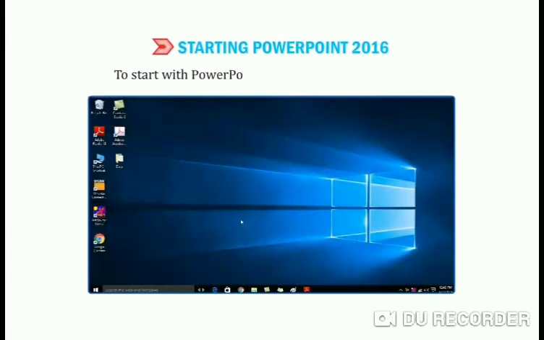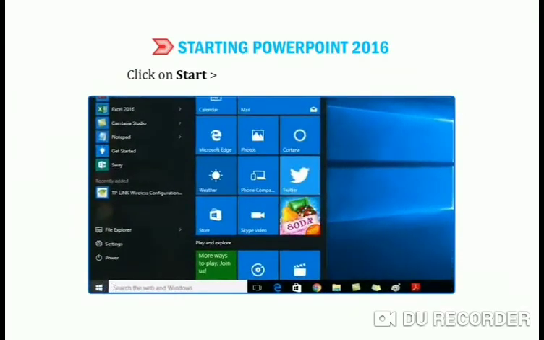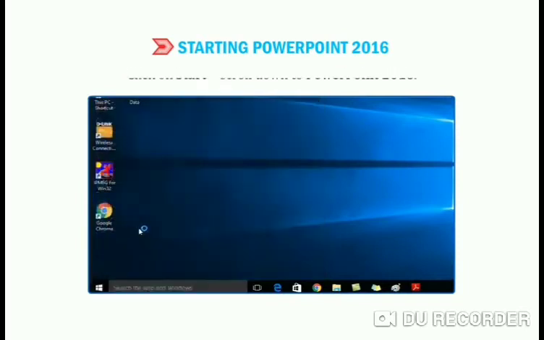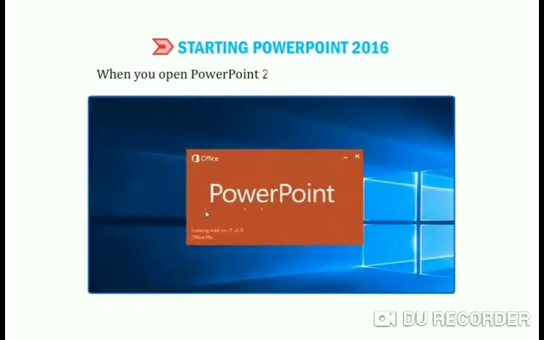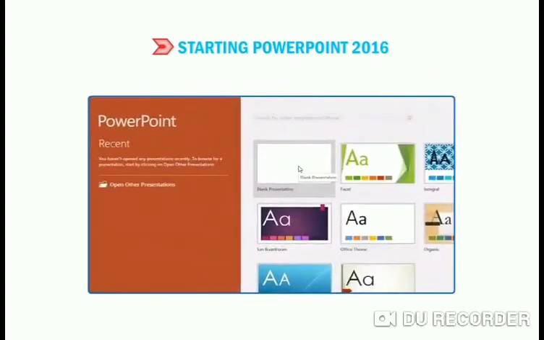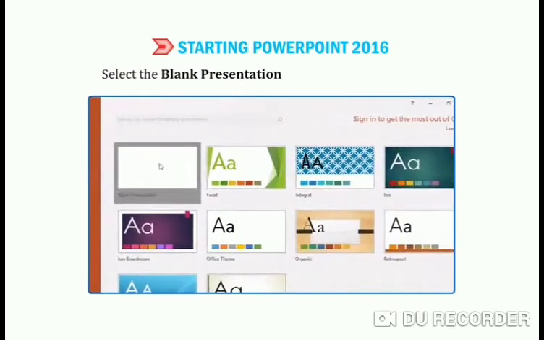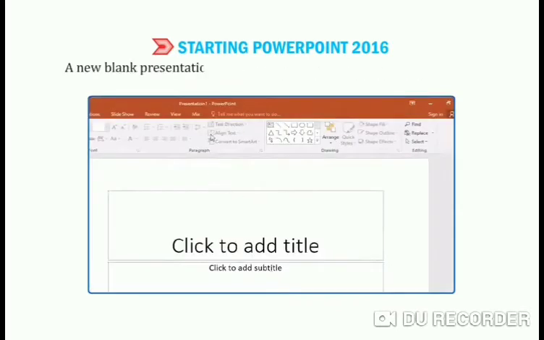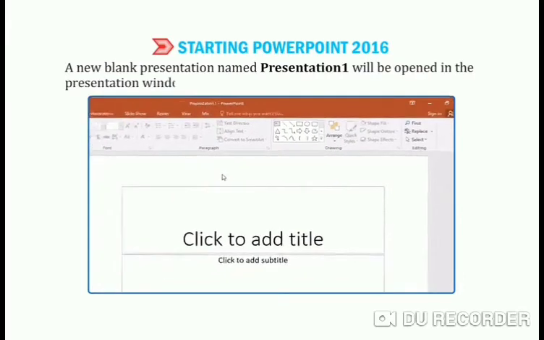How can you start? To start with PowerPoint 2016, follow the given steps. Number 1, click on Start. Scroll down to PowerPoint 2016. When you open PowerPoint 2016, the Start screen appears. Now select the blank presentation thumbnail from the screen. After that, a new blank presentation named Presentation 1 will open in the presentation window. You can see that thing. Presentation 1 is open now.